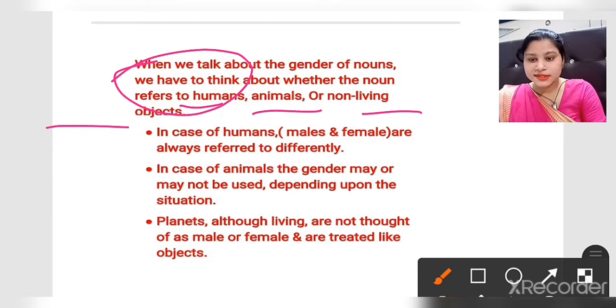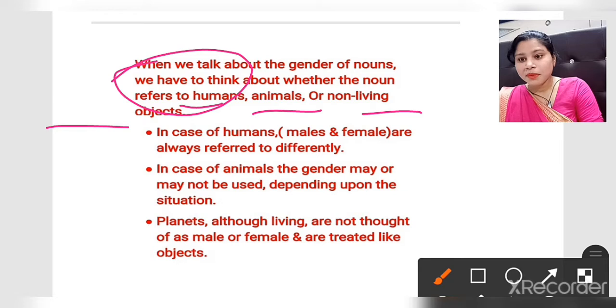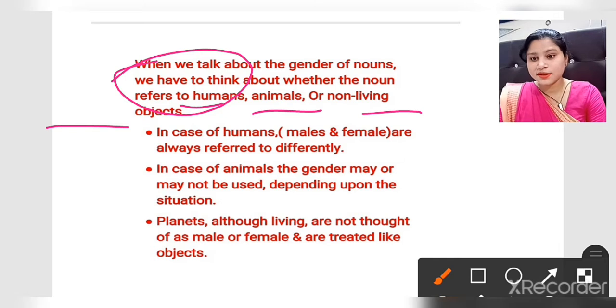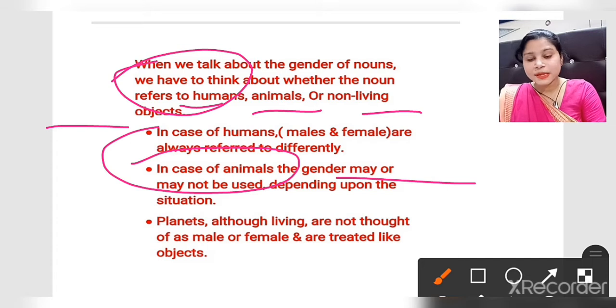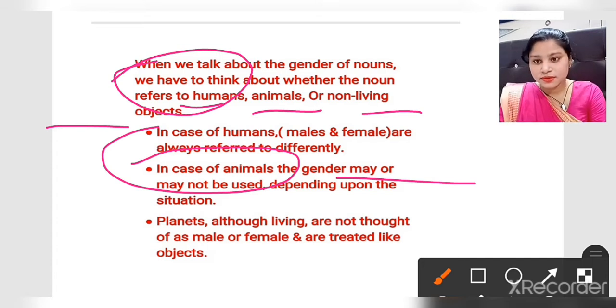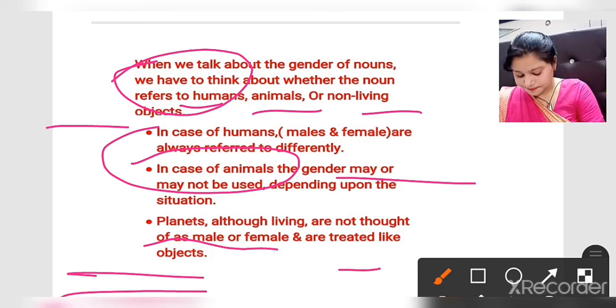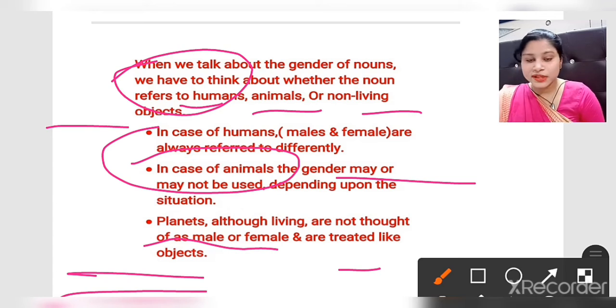In the case of animals, gender may or may not be used depending on the situation. When we talk about animals, gender may be used or may not be used, depending upon the situation. I will explain it later. Planets, although living or not, are not thought of as male or female; they are treated like objects. Although they are living, they are not thought of as male or female, so we treat them like an object. Clear?